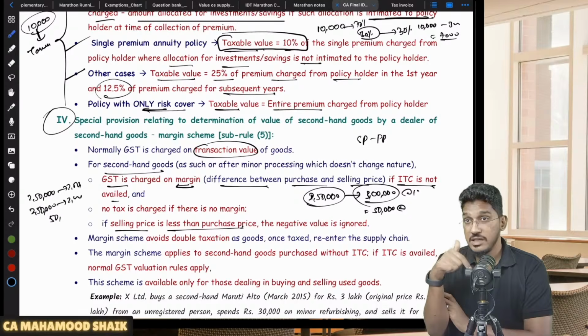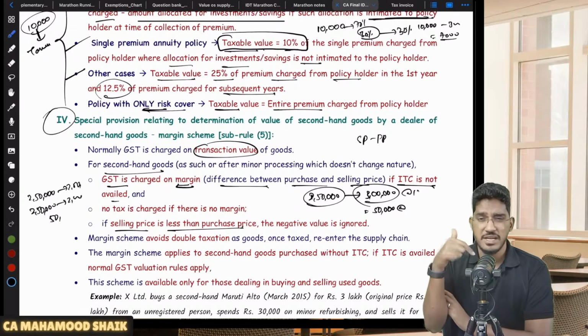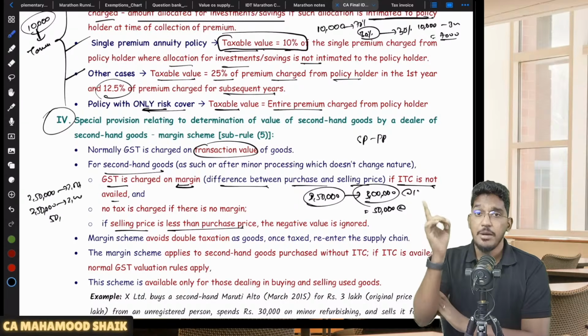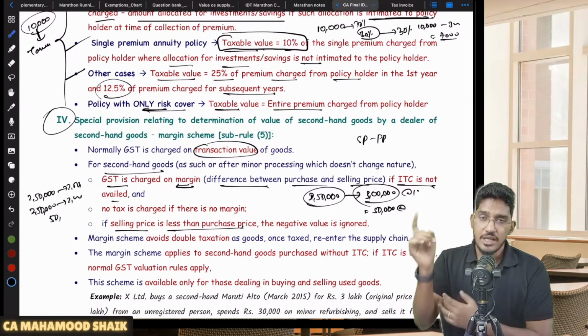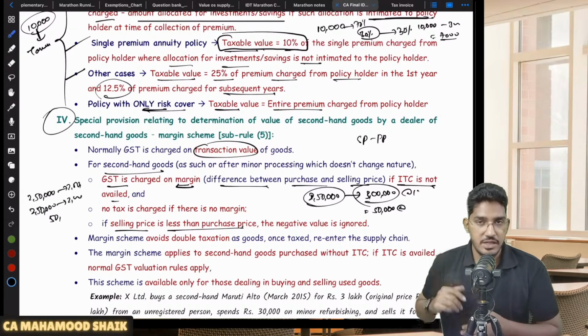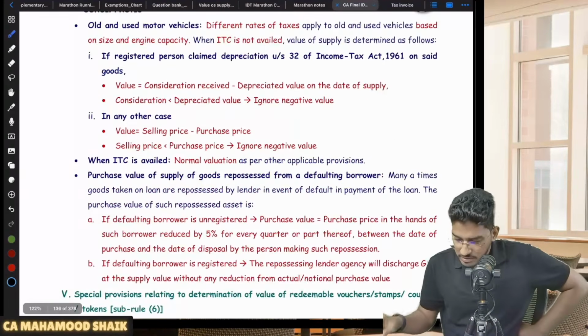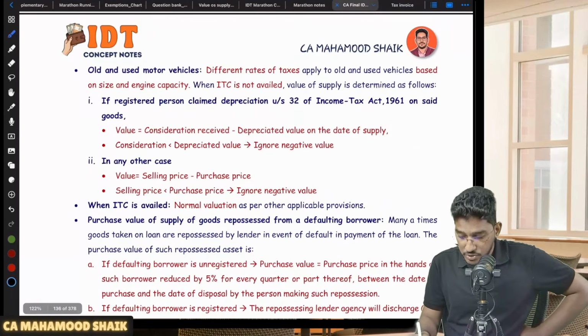Sir, if I made a loss, let us say my selling price is less than the purchase price, ignore the negative value, no need to pay the amount of GST. Understood? But this will come with a condition. What is that condition? Supplier should not avail the ITC on that second-hand goods, whatever he has purchased. That's it.